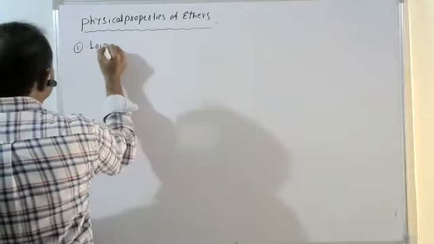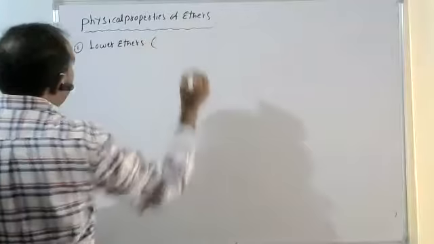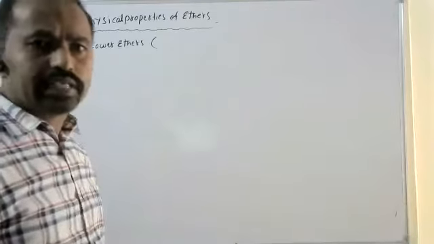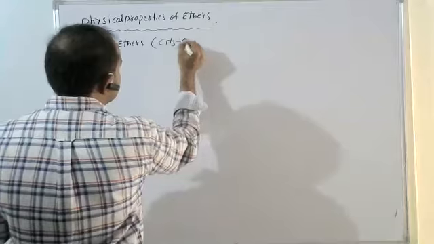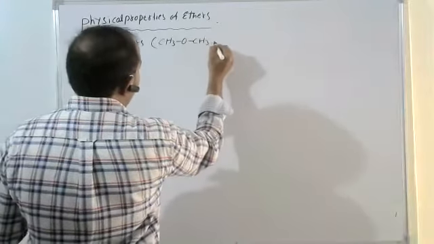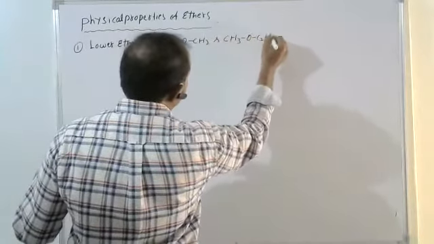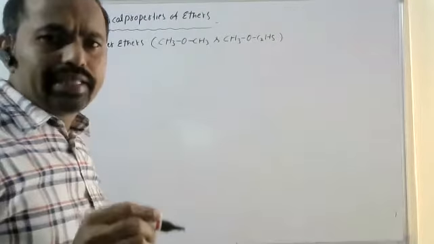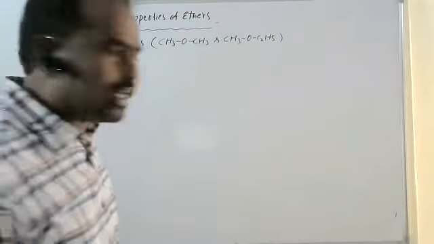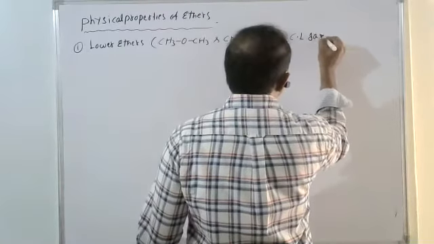lower ethers, low molecular mass ethers like dimethyl ether, CH3OCH3, the methyl ether series. These lower ethers are colorless gases.